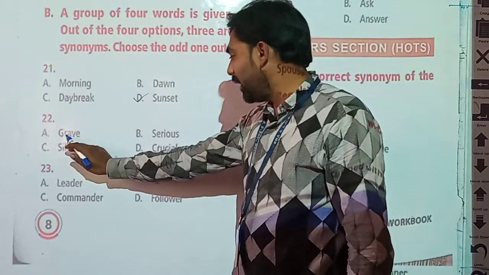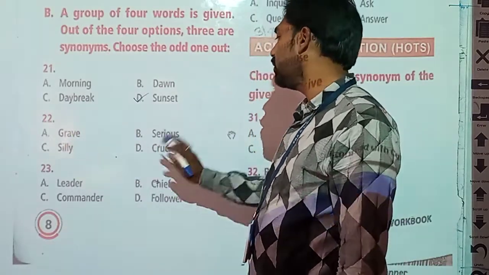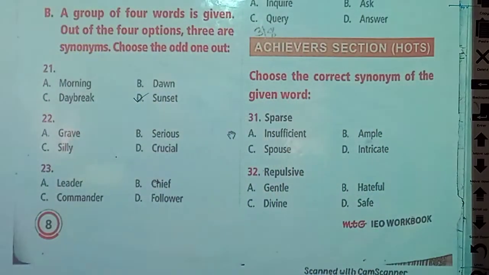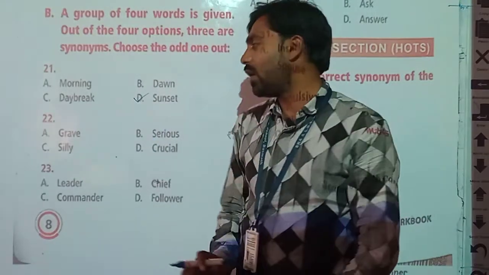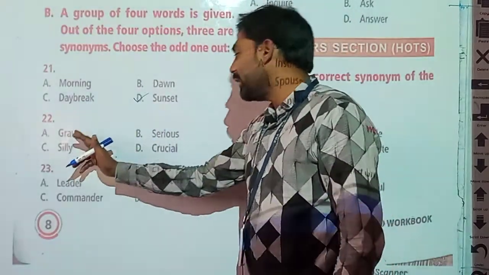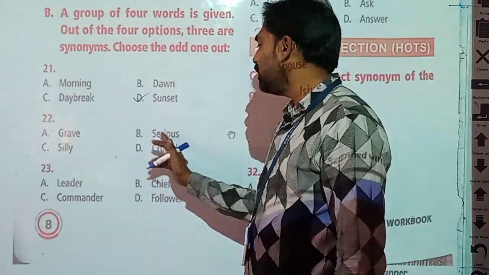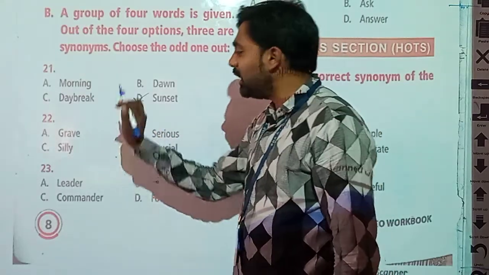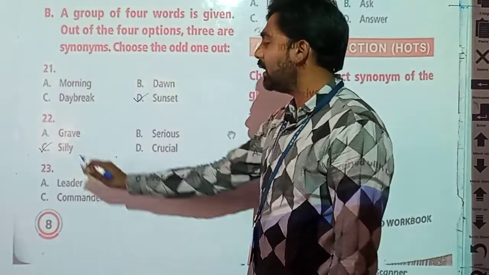22, grave, serious, silly and crucial. Now students, in these 4 options, 3 words are synonyms and one is the odd one out. So let's see. Grave, serious and crucial. These 3 words are synonyms. Okay, grave, serious and crucial. But silly is a different word. It is the odd man out. It is the odd option. That is our answer.